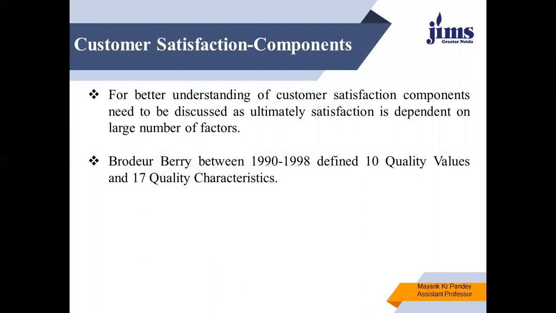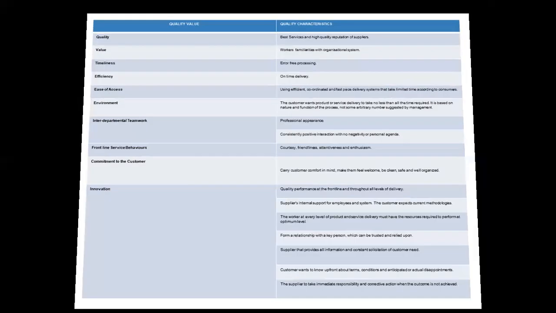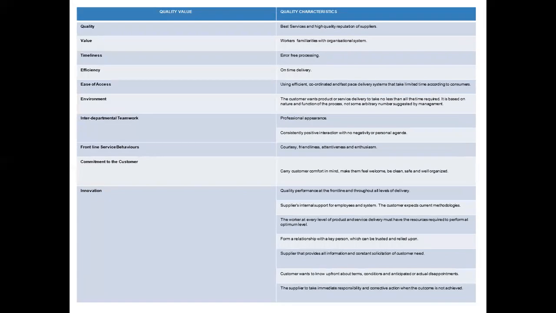And by looking at these 10 quality values and 17 quality characteristics, one can easily understand the customer satisfaction components. And this is ultimately going to be very helpful at the time of customer satisfaction evaluation, or measurement of customer satisfaction.